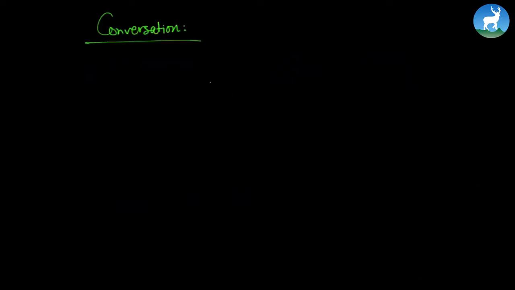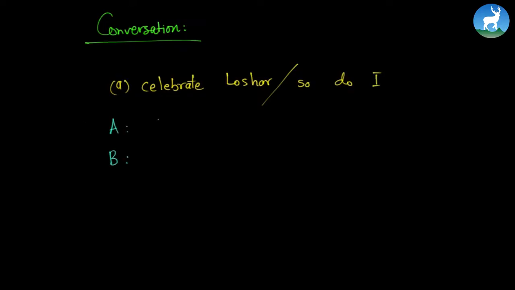Conversation. Now, if you're going to converse between you and your friend, you need to use some of the given agreement and disagreement structures. Let me show you how you do it with one example. I celebrate Losar, so do I. And now have a conversation. Let's say we have Mr. A and Mr. B or Miss B. I celebrate Losar. And you would say something like, so do I. Very easy.